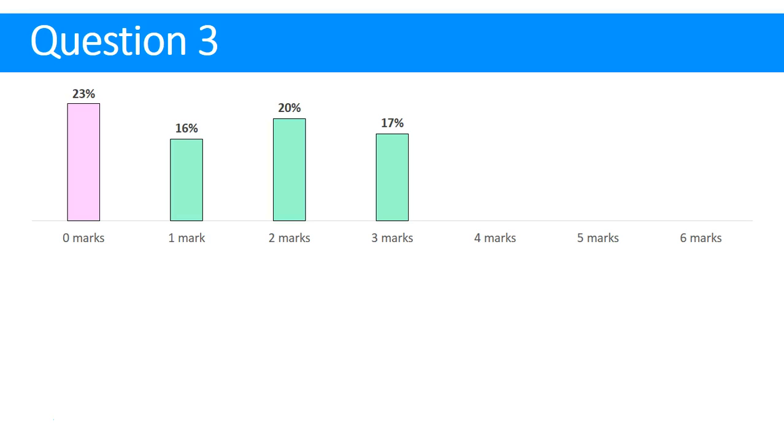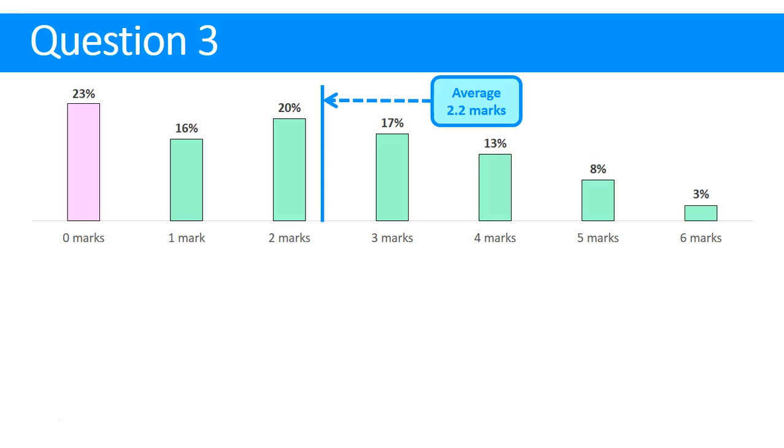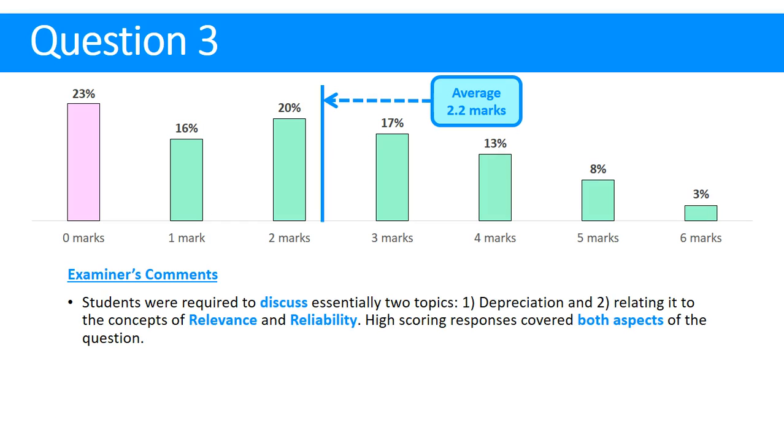As we can see, a lot of students really struggle with that. Discuss questions are always tough. Looking at the top end, only 3% of students could give 6 coherent, cogent arguments about depreciation and its applicability to relevance and reliability. Let's look at the average of 2.2 and see what the examiner said. Students were required to discuss basically 2 topics. 1, do you know anything about depreciation? And then 2, can you relate it to the concepts of relevance and reliability?